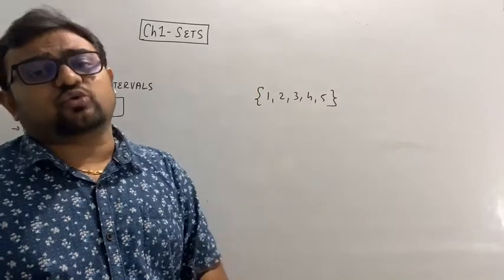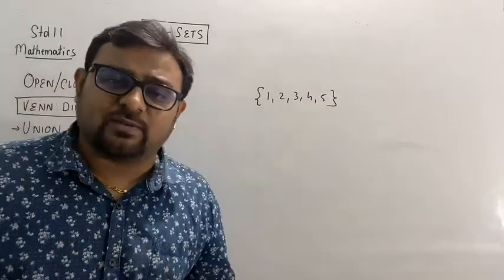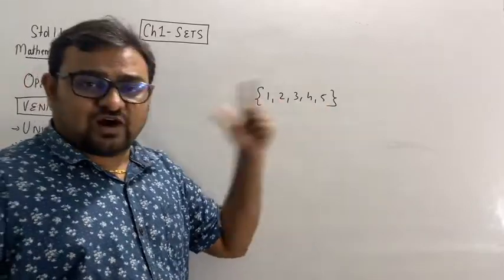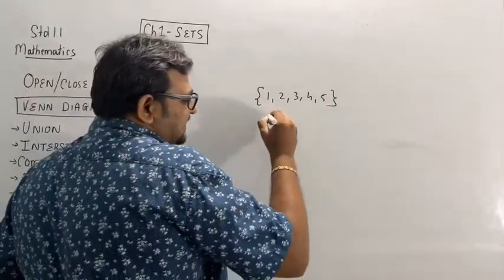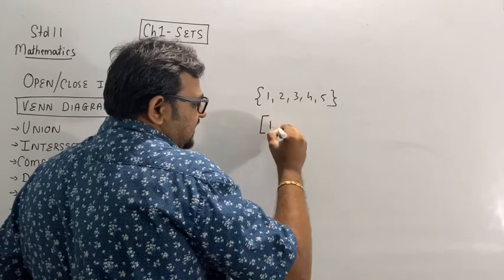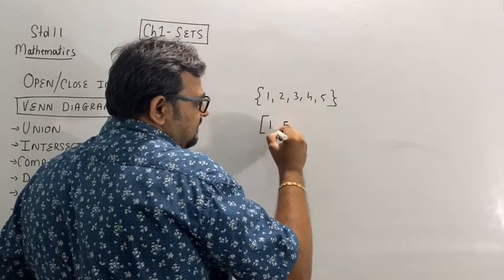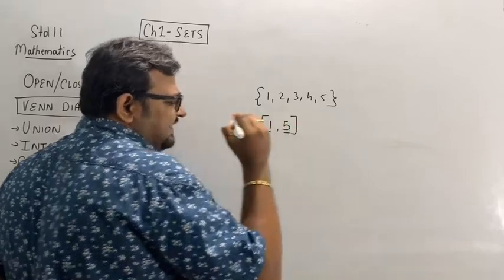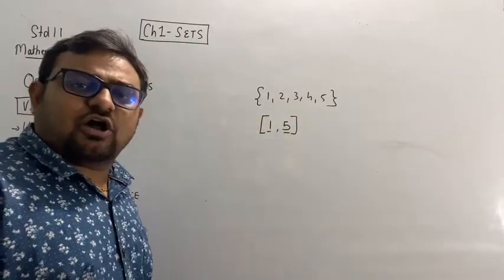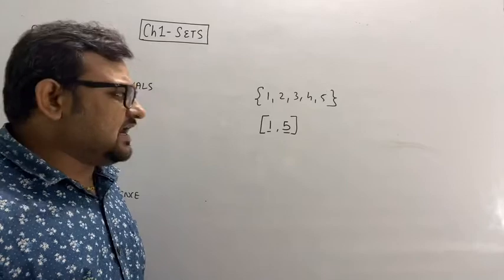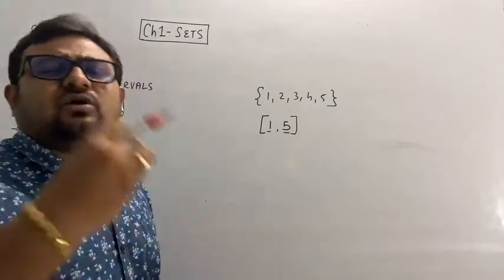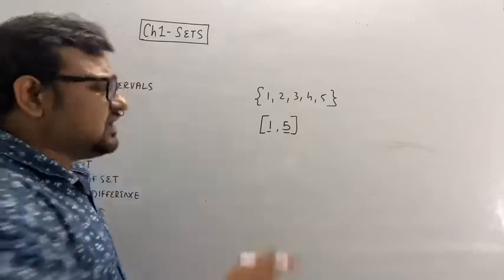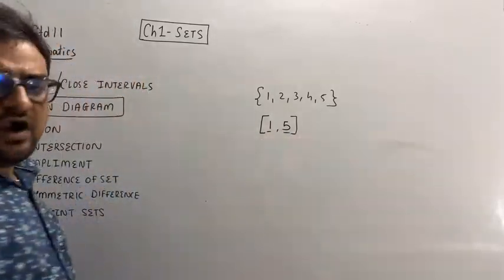But if I want to mention every number, all the real numbers between 1 and 5, then I can express it in this way. That means starting from 1 and ending at 5, and all the numbers, natural numbers, integers, rational, irrational, meaning real numbers between 1 and 5.